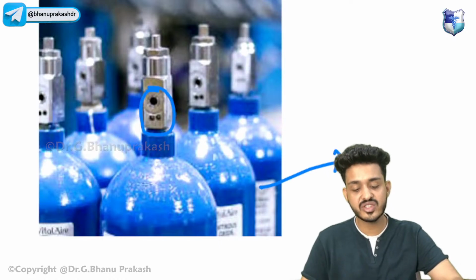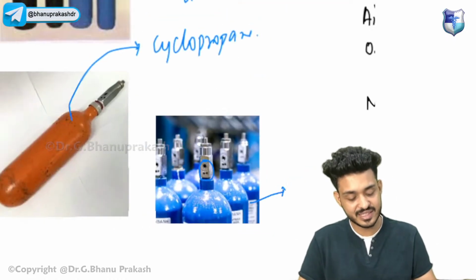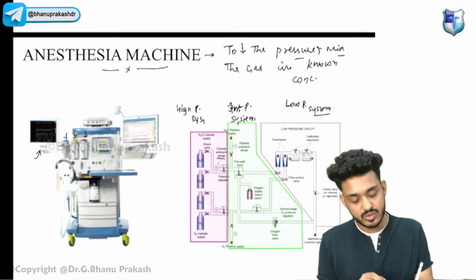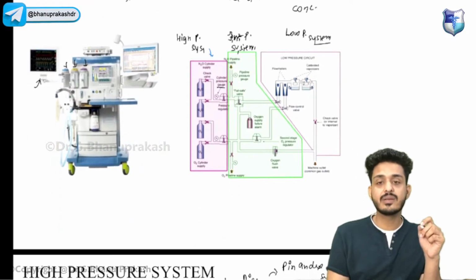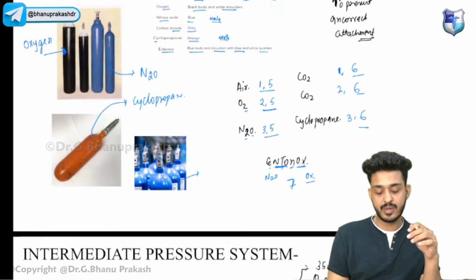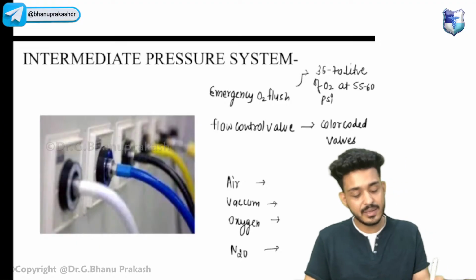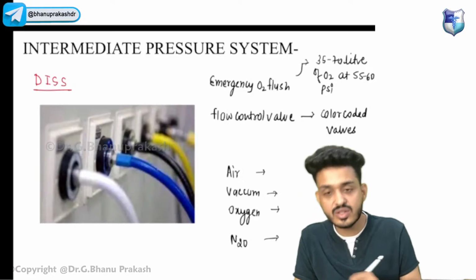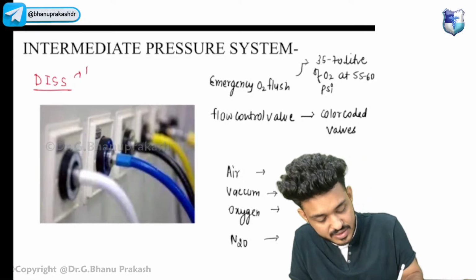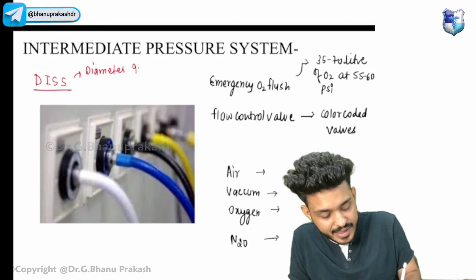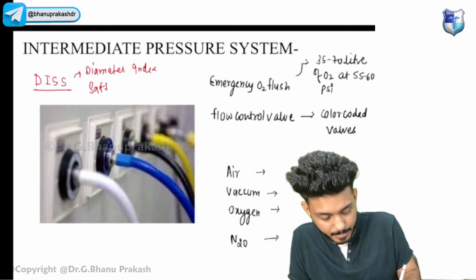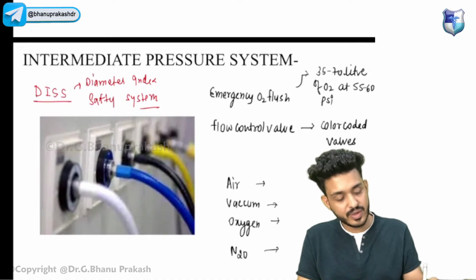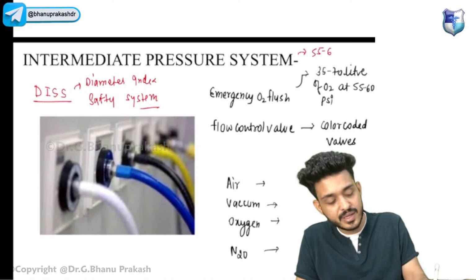So in high pressure system we have to remember pin index safety system. Here we are having high pressure, the cylinder will be connected here, and these cylinders we have to remember. Then coming on intermediate pressure system, it will be having multiple things. The most important that you have to remember is DISS, that is your diameter index safety system. The pressure here will be approximately 55 to 60 psi.